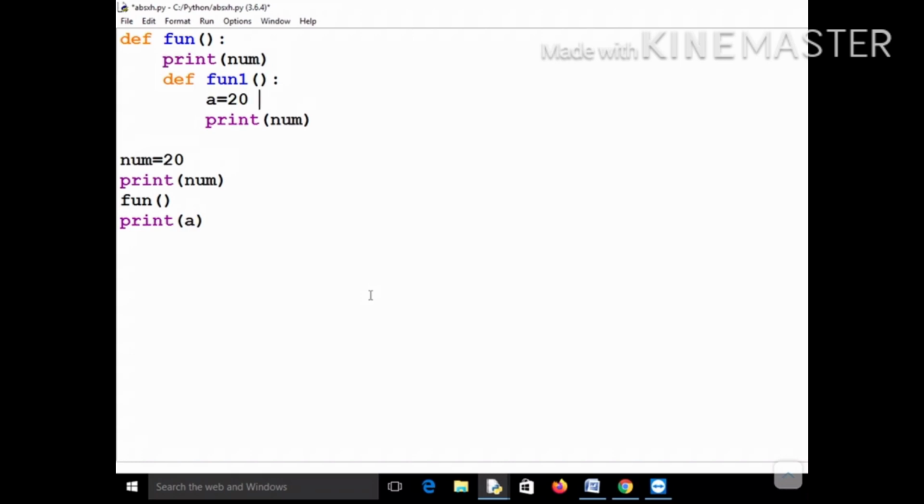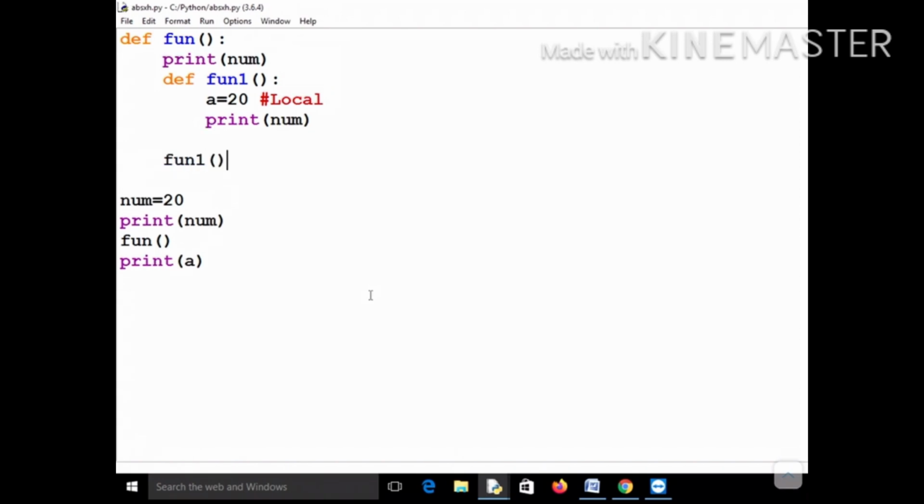Now you must know that this is your local variable, which is only accessible inside the function fun1. And this num is your global variable, which can be accessed inside the function fun also, and inside the function fun1 also. So this a is your local variable, and this num is your global variable. If you try to access a here, again it will give an error because this is local to function fun1. So let's try to run this and see. Let me call this function fun1 also, so that it gives some output.